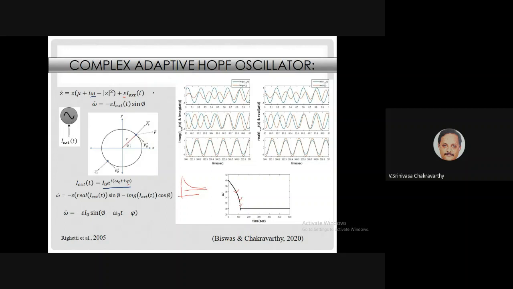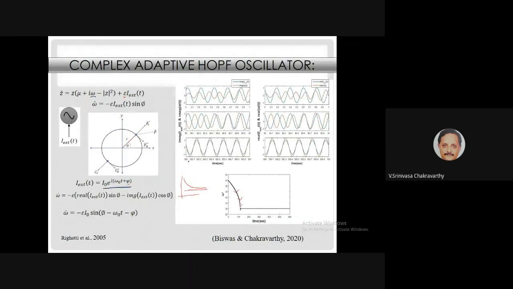This was described by Righetti et al. Righetti et al. used the Hopf model in terms of real variables. We have done it in complex variable notation. It's slightly different, that's all. The derivation looks something like this. You take the Hopf oscillator in equation 2a and give the external input current in the form of I naught times e power i, etc. If you split it into real and imaginary parts, it looks something like this.